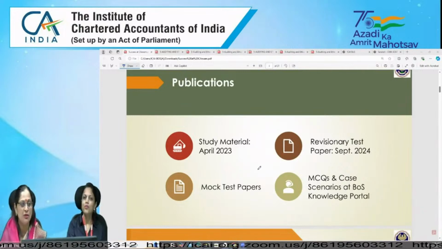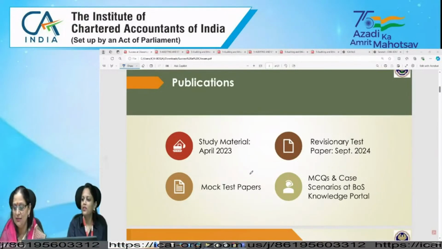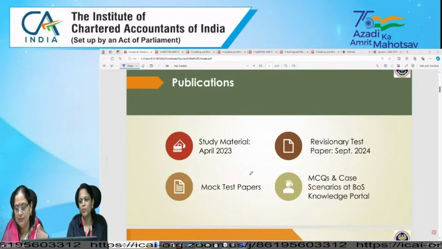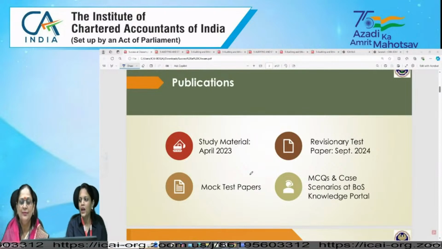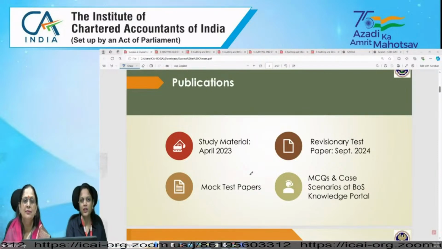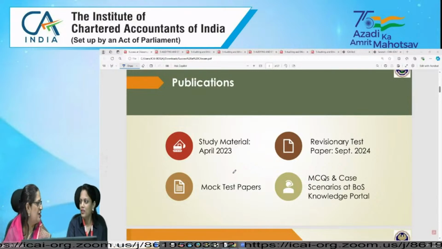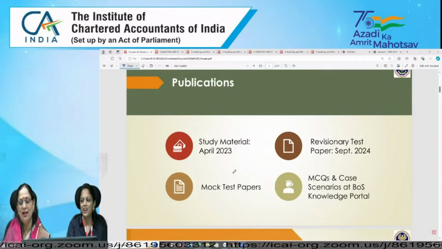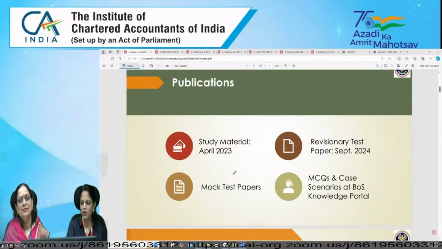So for September 24 examination, Tanya, which are the publications relevant? I hope students have studied that till now, but still. Ma'am, study material which is applicable for September 2024 is the April 2023 edition. And we have RTP, revisionary test paper, September 2024. I hope they have used it for brushing up their knowledge and for revision purpose. And we have two mock test papers, July edition and August edition.